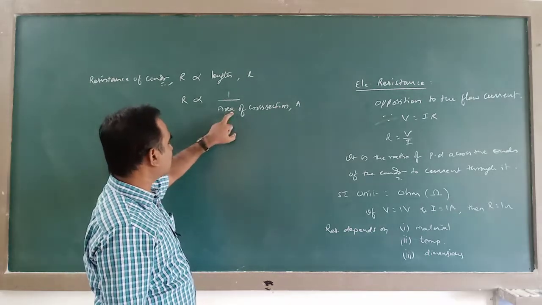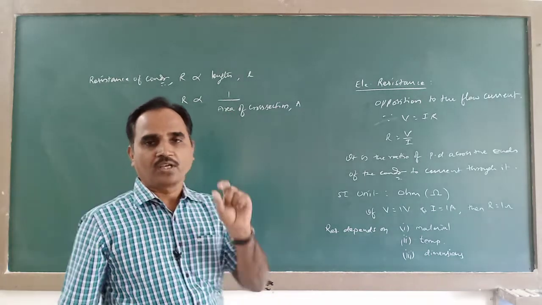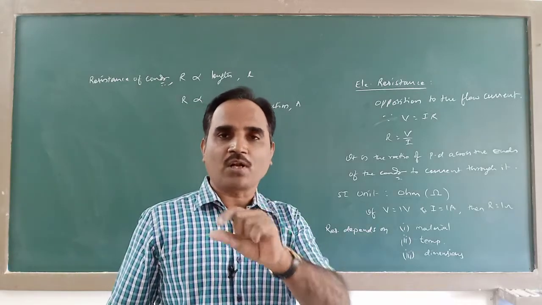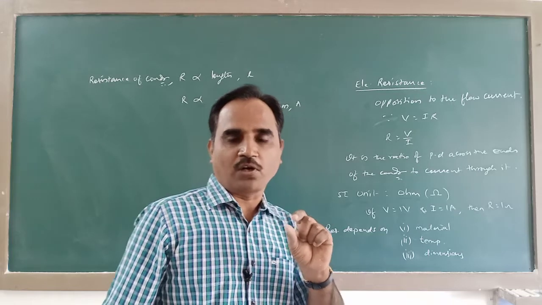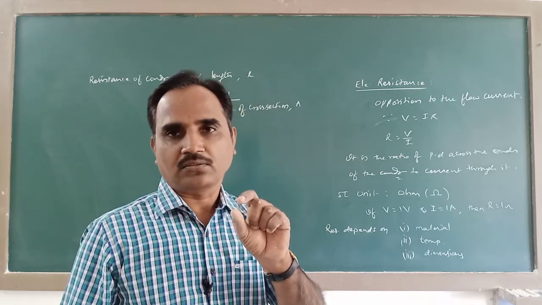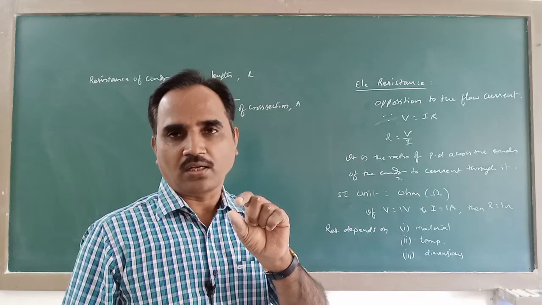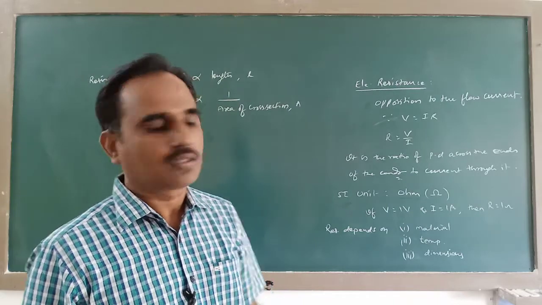The more the radius, the less will be the resistance. That means thick conductors offer small resistance, and thin conductors, that means radius is small, offer large resistance.